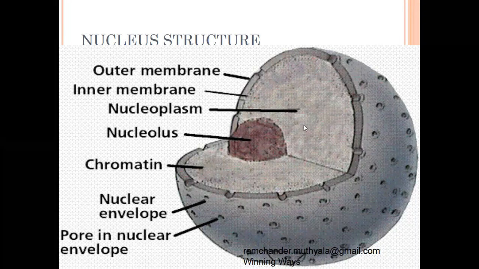Except during cell division, if we observe the nucleoplasm, the net-like or thread-like structures are called chromatin. But during cell division, we clearly identify chromosomes. During cell division, chromatin fibers convert into chromosome-like structures. This is the nucleus structure.